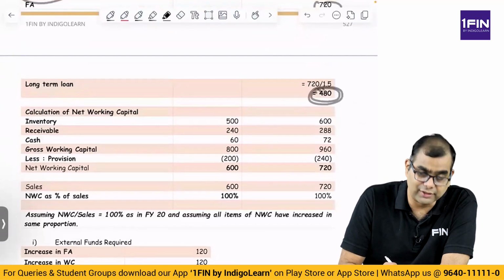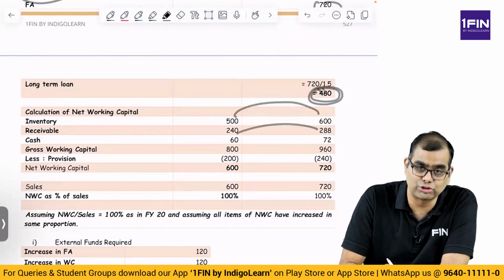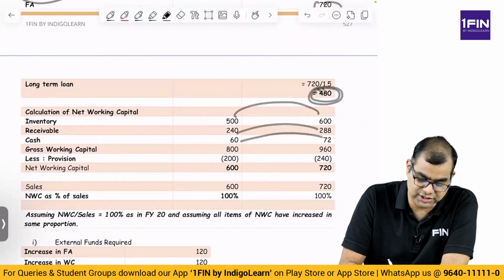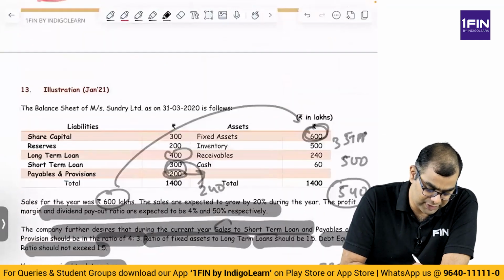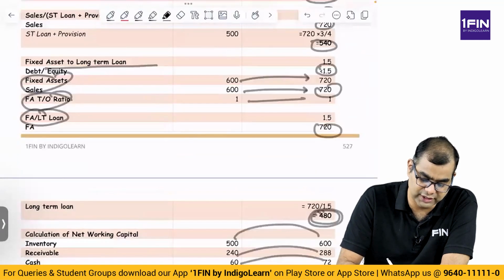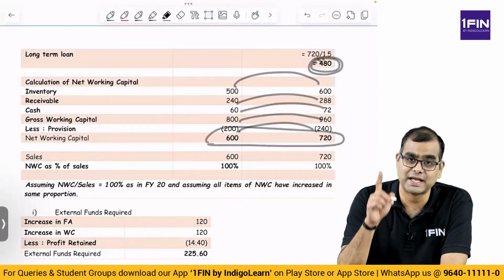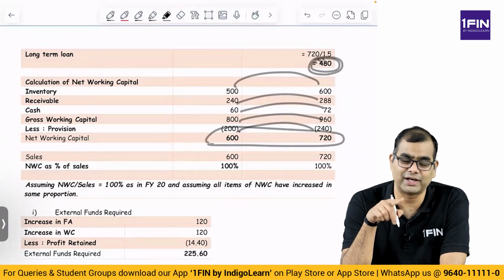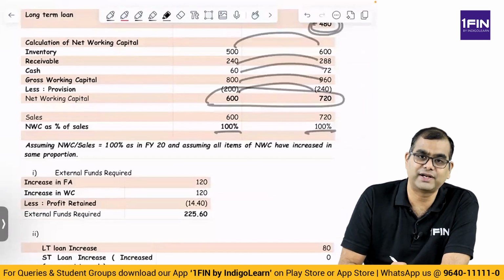First put a working capital statement. Inventory 500 has grown to 600, 20%. Receivable 240 has grown to 288, which is 20%. Cash 60 has grown to 72, a 20% increase. Gross working capital 800 to 960, 20%. Payables and provisions 200 has grown to 240, again the same 20%. So your net working capital has grown from 600 to 720, and the sales ratio of 1:1 is maintained.